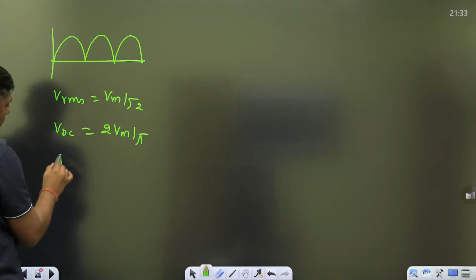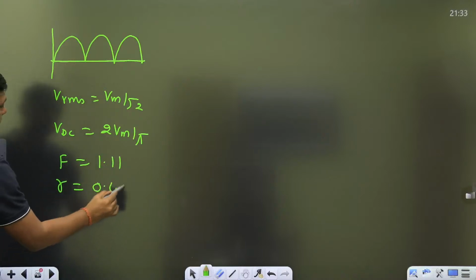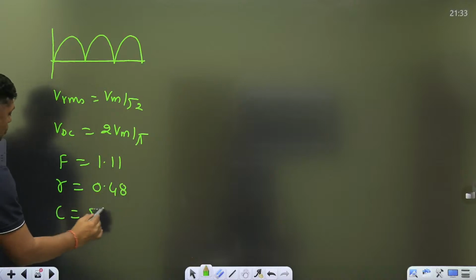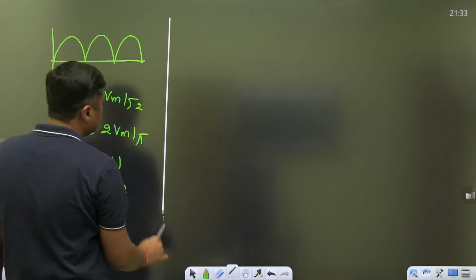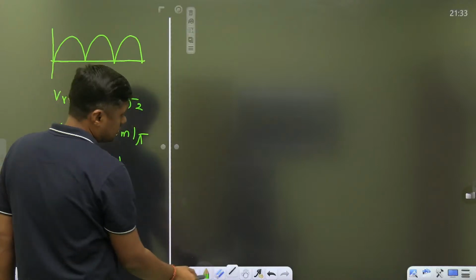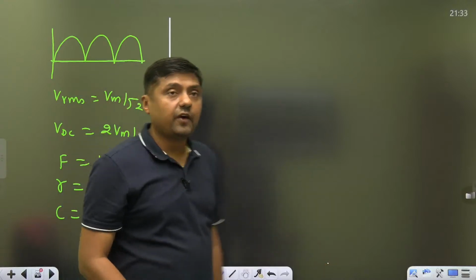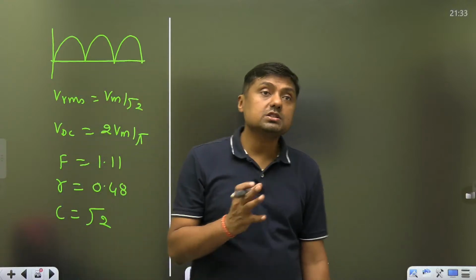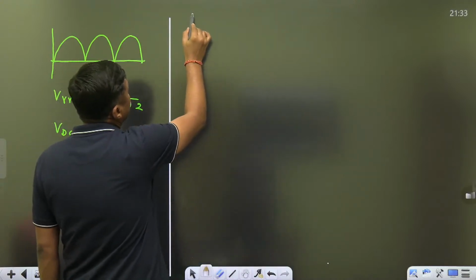That's why form factor is 1.11, ripple factor is 0.48, crest factor is root 2. Now, when we are comparing with the full wave rectifier, center tapped transformer type, what is the difference here?